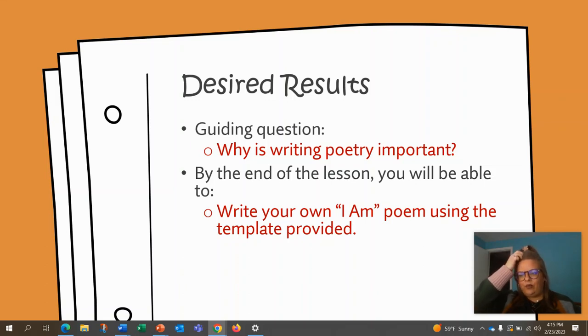Today we're going to go over our instructions and example and checklist for our I Am poem. So, why is writing poetry important as our guiding question? And at the end of the lesson, you will be able to write your own I Am poem using the template provided.